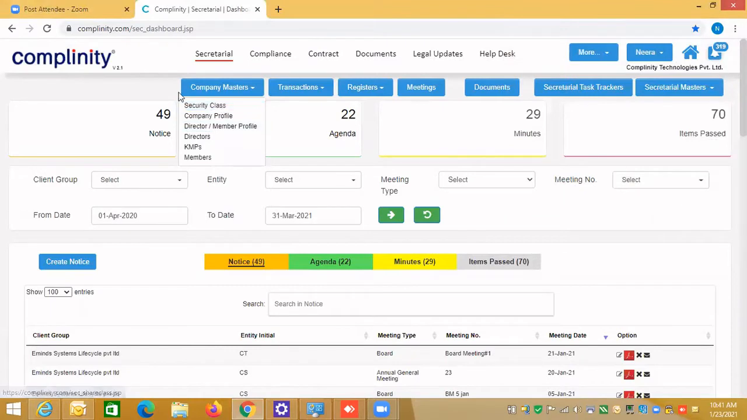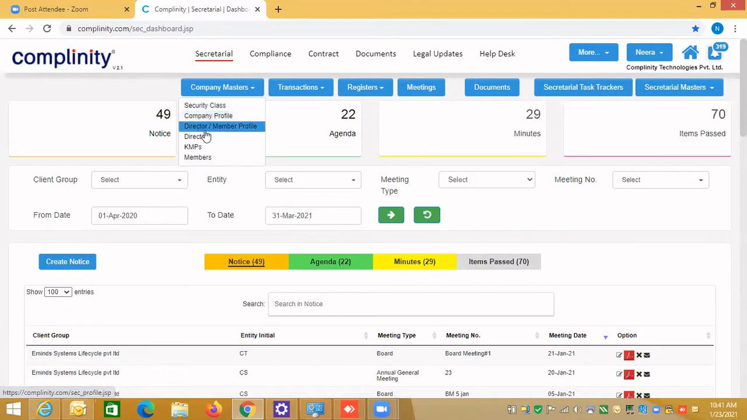So here in company master, these are the secretarial company master. In company master, you will see security class, company profile, director member profile, directors and KMP, and members. Let me explain. Company profile means you can create, suppose within your organization you have 5 companies, so you can create 5 companies. And if you are providing services to client group companies, you can create those companies also with the company profile.